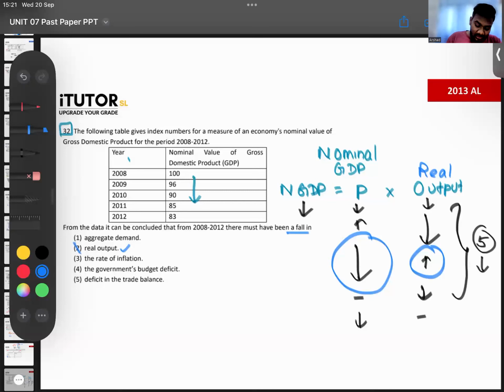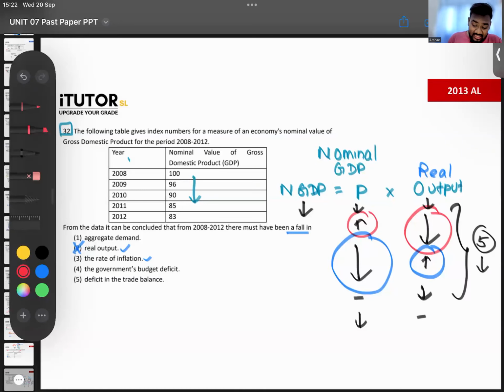You can't. Can you definitely say that there was a fall in the rate of inflation, because the prices have fallen? Again, not really, right? Because maybe here prices have actually risen, but because the real output fell a lot, the nominal GDP fell.